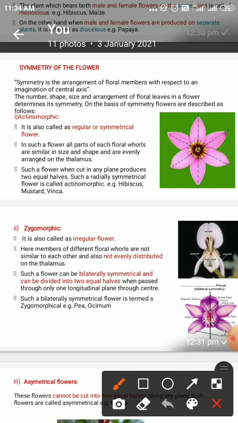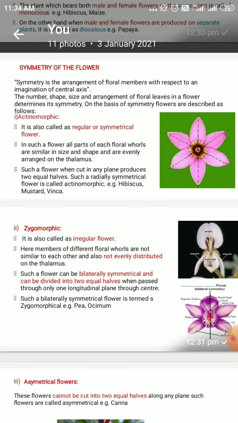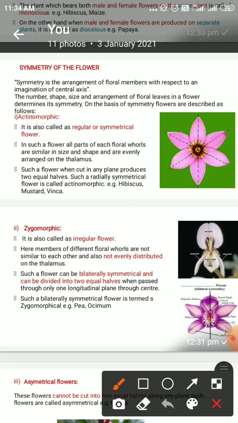The zygomorphic flower allows us to divide into two equal parts. Suppose this is the flower. If we try to cut it in the vertical plane, this one part is formed, this another part is formed. So two equal parts are formed.